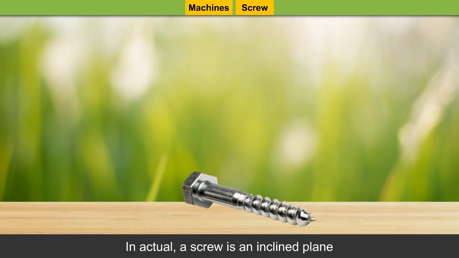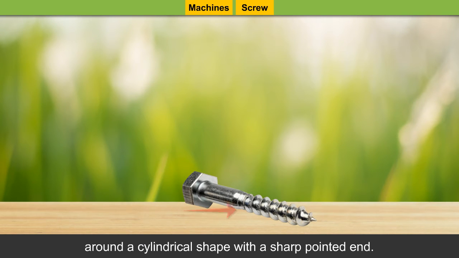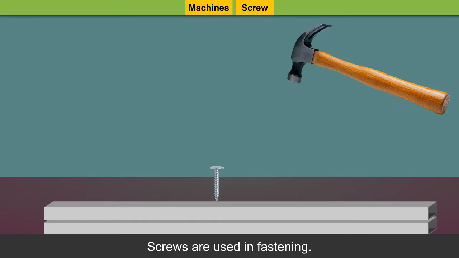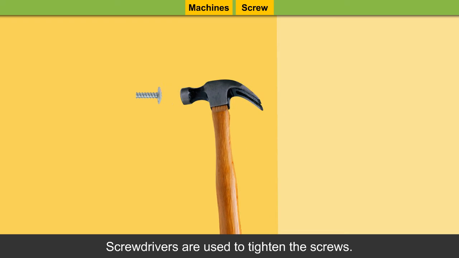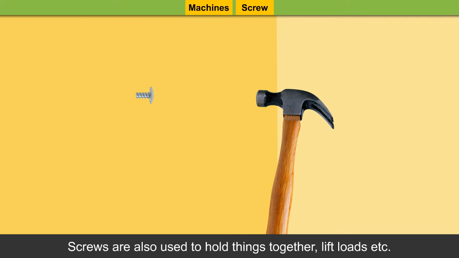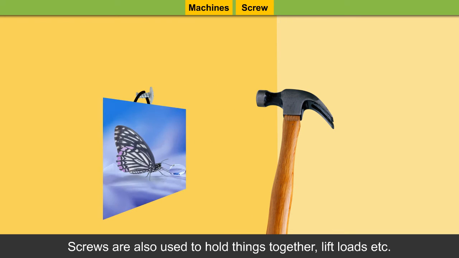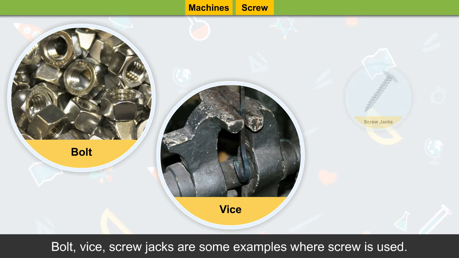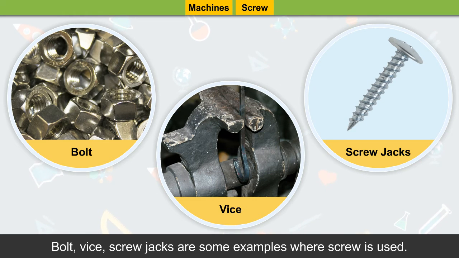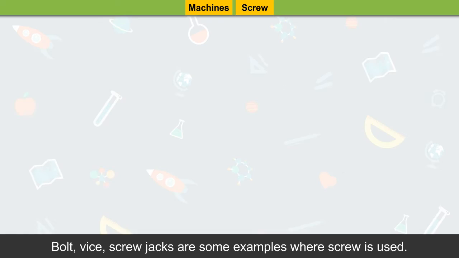Screw. In actual, a screw is an inclined plane around a cylindrical shape with a sharp pointed end. Screws are used in fastening. Screwdrivers are used to tighten the screws. Screws are also used to hold things together, lift loads, etc. Bolt, vise, screw jacks are some examples where screw is used.